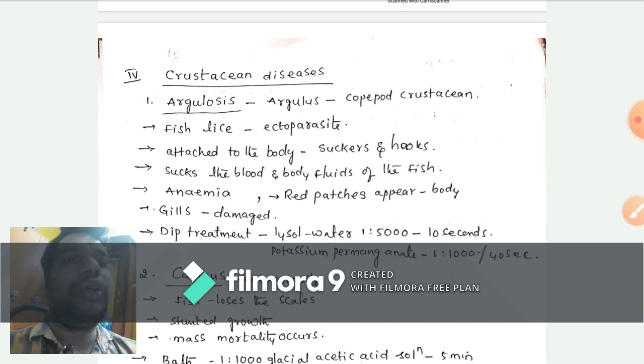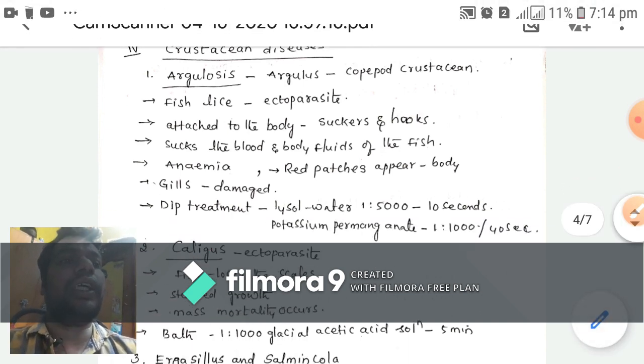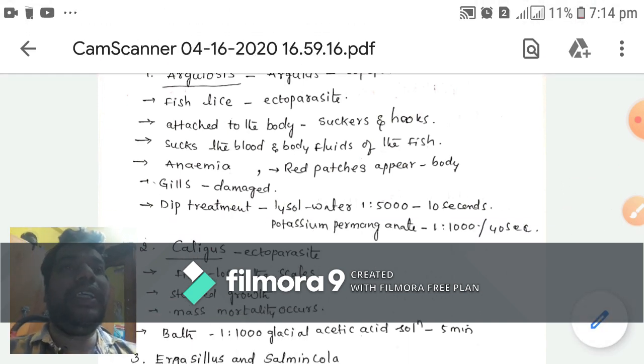Another treatment is to prepare potassium permanganate in the ratio of 1 to 1000. Here also, dip the fishes for up to 40 seconds.